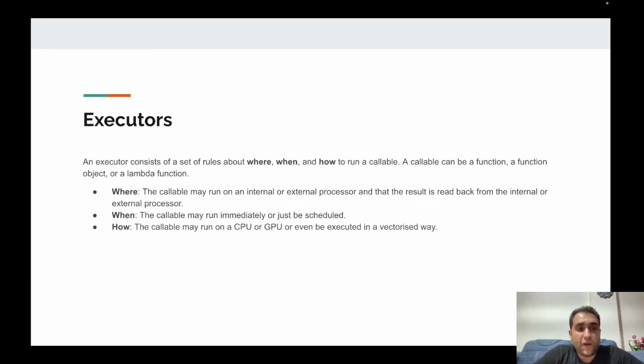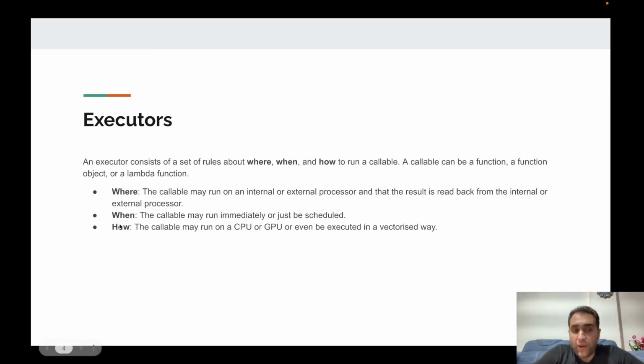Okay, let's define executors more precisely. An executor is a set of rules about where, when, and how to run a callable. And a callable can be a function, function object, or lambda function. What do we mean by these three words? Let's start with where. Where refers to an internal or an external processor, or more precisely, it refers to the execution context. It could also be, for example, a host machine, anything that is able to run an invocable object.